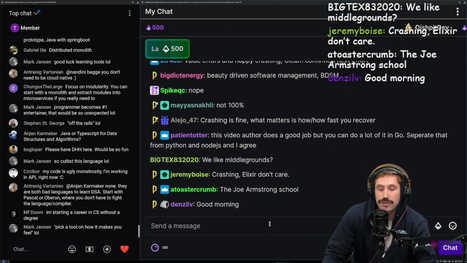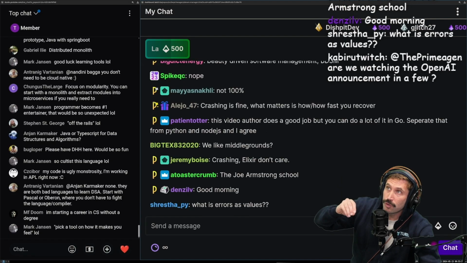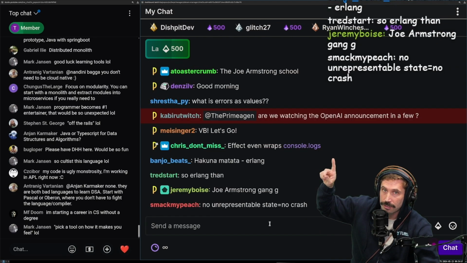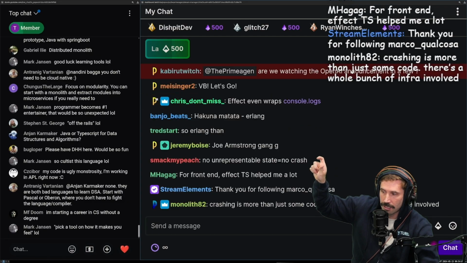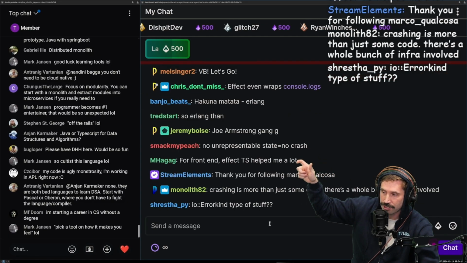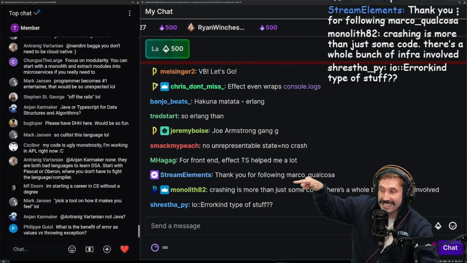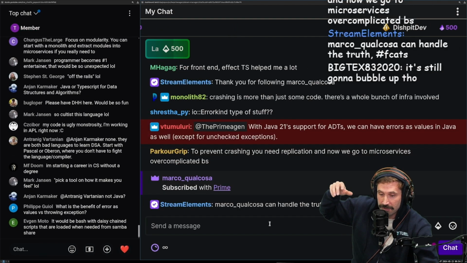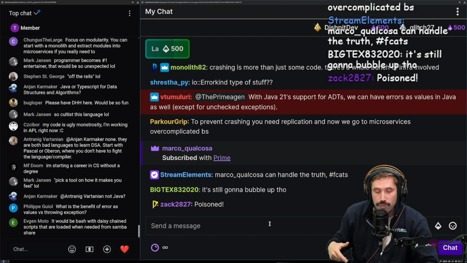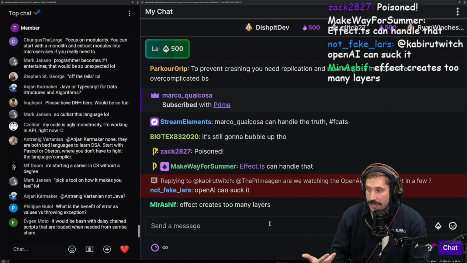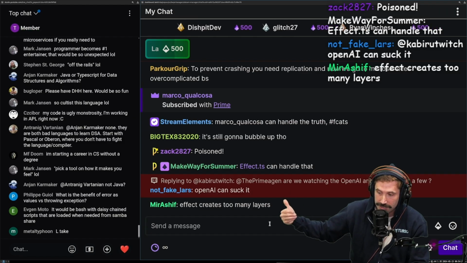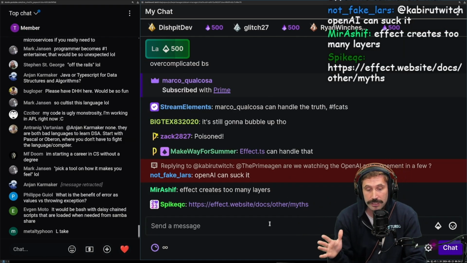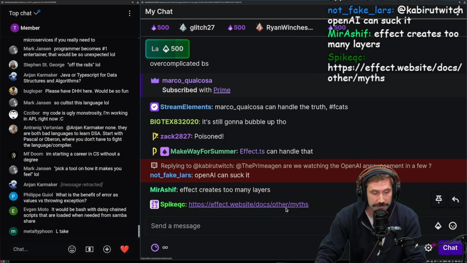And but then again, you also have just all these other problems. If you were to crash in some sort of async handler, you also have to have top level uncaught rejection and uncaught exception. So there's also a second level in all TypeScript applications where if someone has an error, it will be a problem on the outside. So that's one thing that's really, really good in general about errors as values languages. And effect you cannot do. Effect helps the problem, yes, but it doesn't fix the problem.